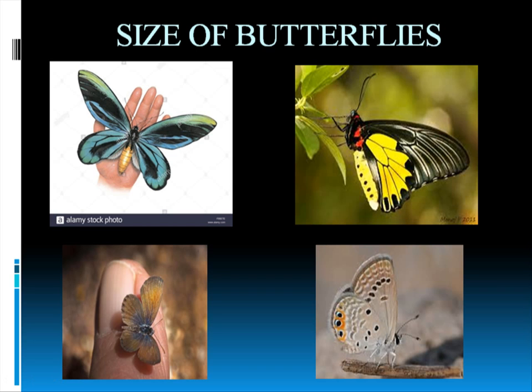Many people ask how many days butterflies live. It can be said that the smaller butterflies, like this blue and this blue, the blues, live very little. It can be up to 1 week after emerging from the chrysalis, right? And the big ones, like the birdwings, or you can say the swallowtails, are the biggest. The birdwings lie in the swallowtail category. So they can live up to many months, but a butterfly usually cannot exceed that. But if research is done, it can show otherwise. One butterfly has shown that it can live up to 1 year. But that is very rare because butterflies commonly live up to months.